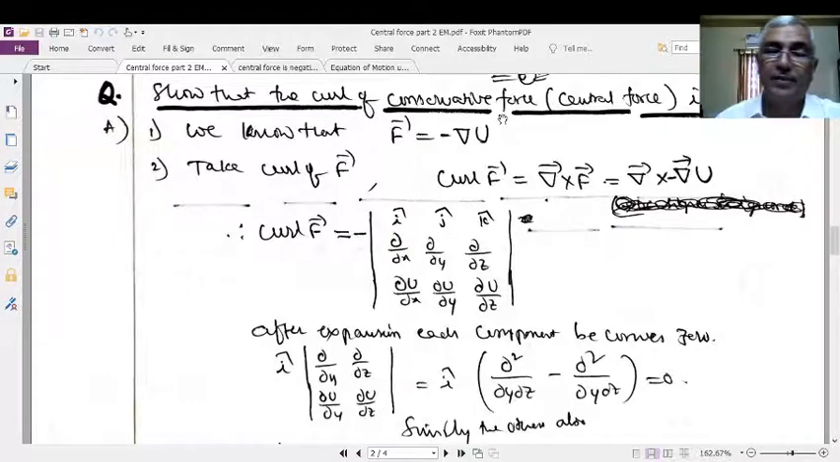Therefore, it never experiences the curling effect. Curling effect means the turning effect or the rotating effect. Therefore, the curl of a central force is 0.